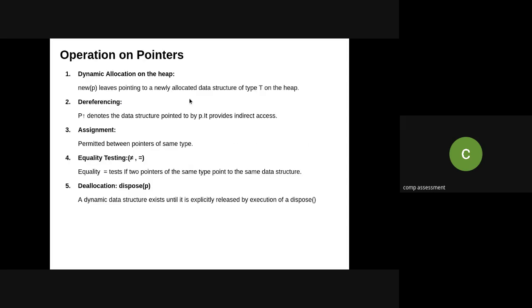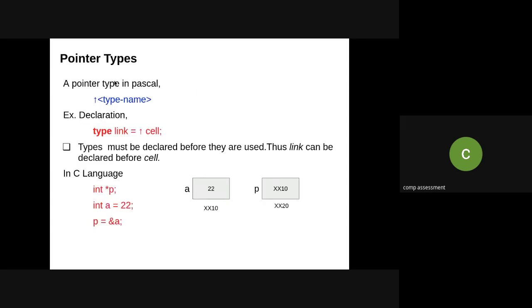So this is about the pointer declaration. Now I will stop this and we will see in Python Tutor how it is done, how the references will be created and all the stuff.